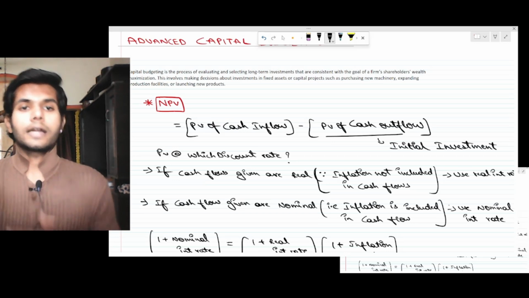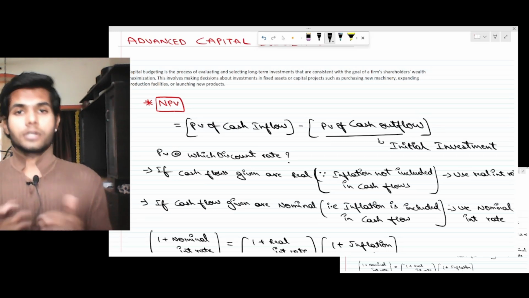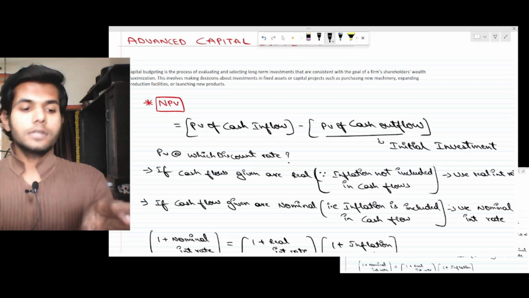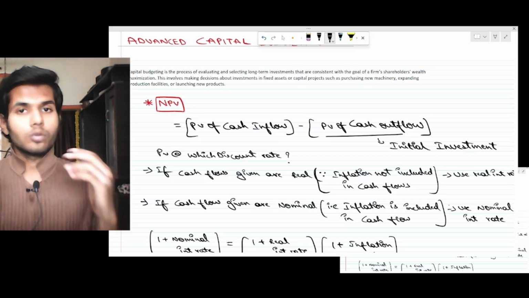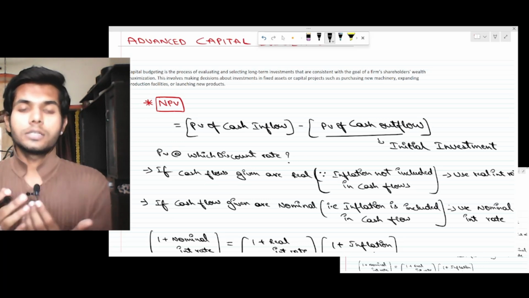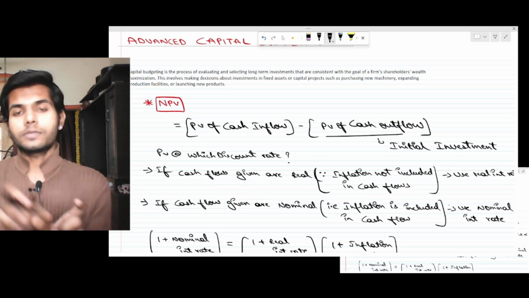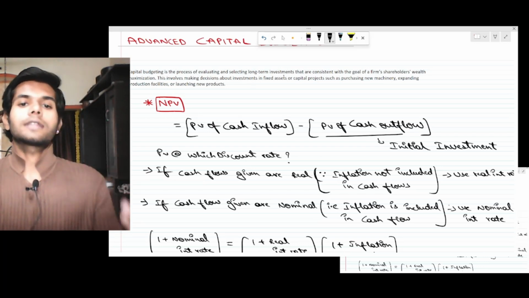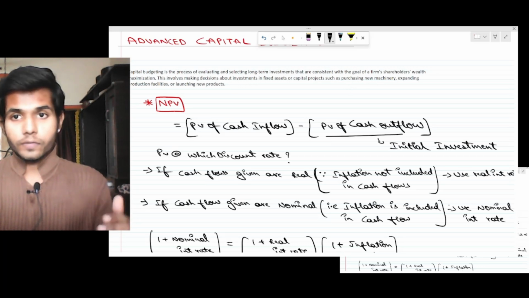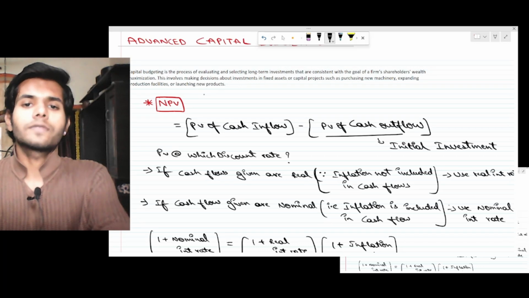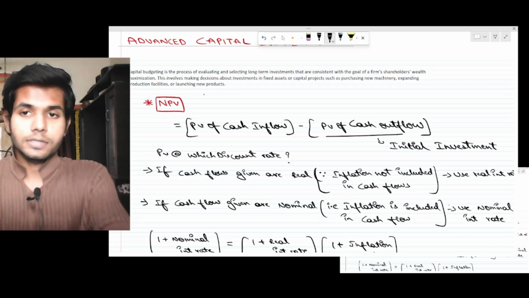So let's start. Before proceeding, let me make it very clear what we'll be dealing with within this chapter: there are two or more investment projects given in the question, and we'll be asked to select the best of them with a view to maximize the shareholders' wealth. Capital budgeting is a process of evaluating and selecting long-term investments that are consistent with the goal of the firm's shareholders' wealth maximization. It involves making decisions about investments in fixed asset capital projects, such as purchasing new machines, expanding production facilities, or launching a new product.